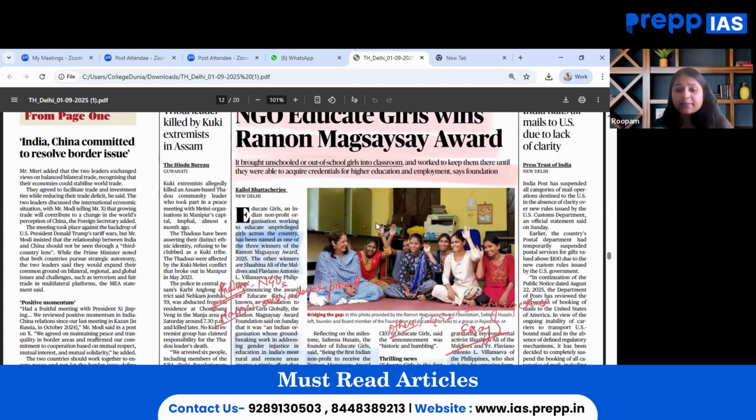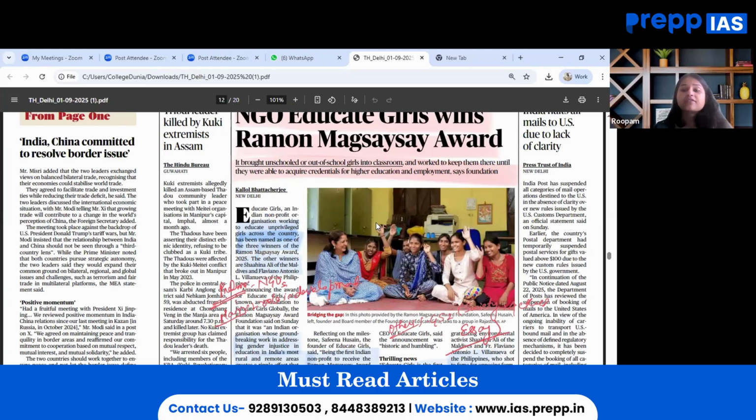The key theme that has been discussed in this particular article is bridging the education gap for girl children. That is, community-based learning has been emphasized in this particular article. From prelims perspective, we need to know about the Ramon Magsaysay Award, Educate Girls NGO initiatives, and the role of NGOs altogether, as how they contribute in several sectors where government cannot reach, but they are the cornerstone of development of India's story.